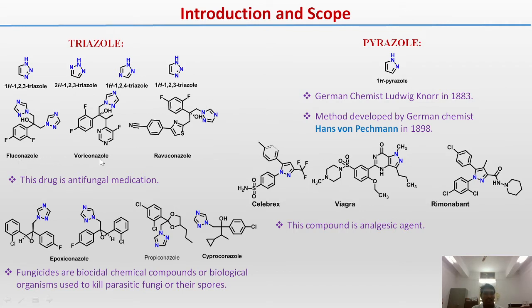First ones are fluconazole, voriconazole, and ravuconazole. These drugs are antifungal medications, attached to the 1,2,4 triazole ring. Next, four structures are there. This structure is a mirror image: epoxiconazole. The second one is propiconazole. The third one is cyproconazole.